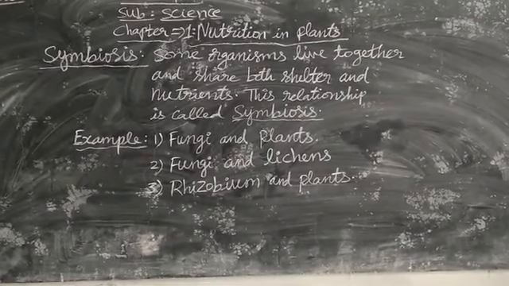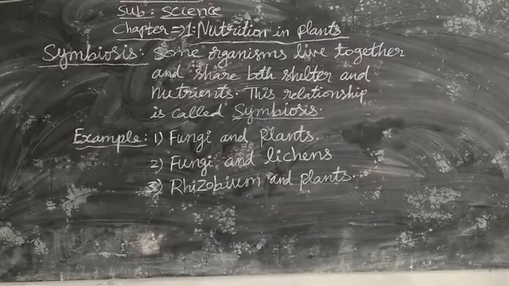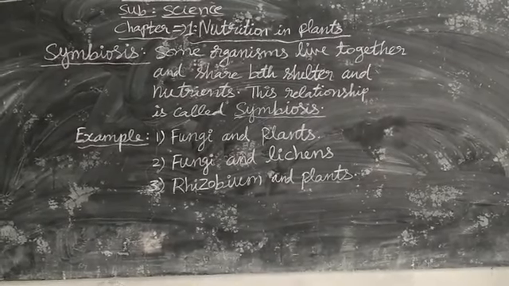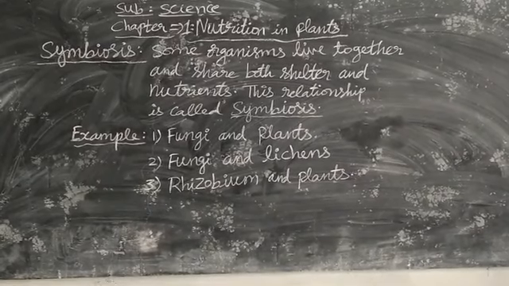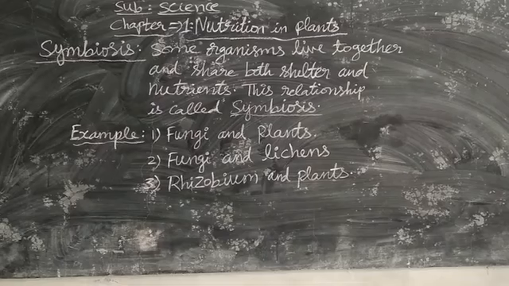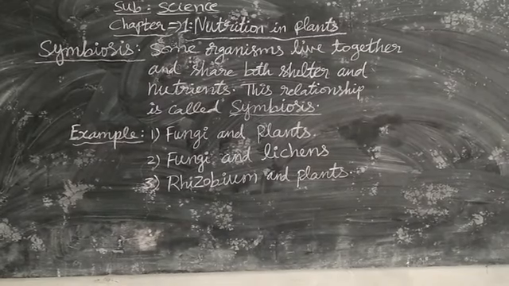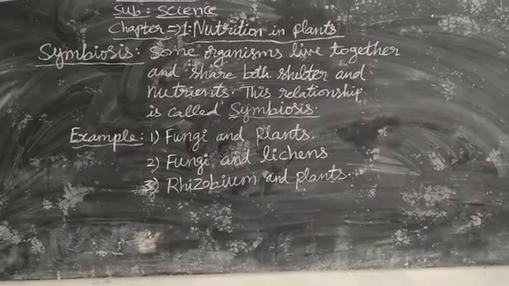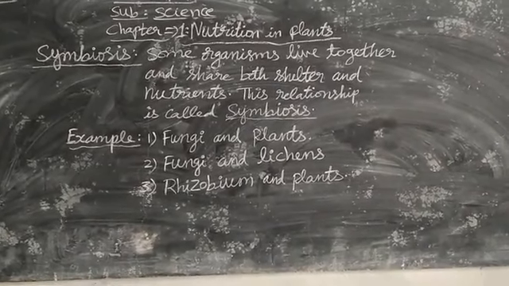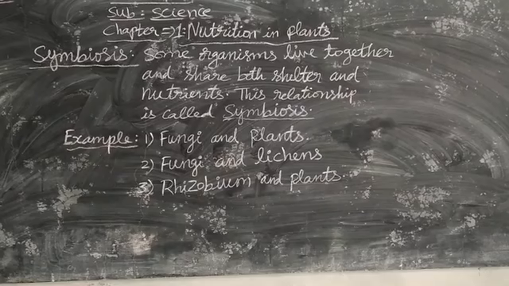Second example, fungi and lichens. Fungi and lichens also live together. These lichens have chlorophyll. They look green in color. That is, lichens are also called algae. You might have seen green color patches. They are called lichens.